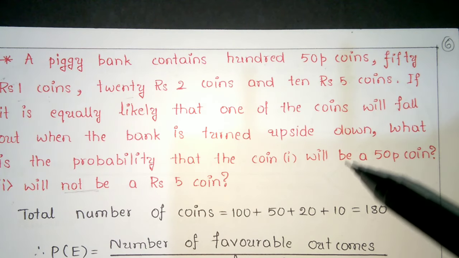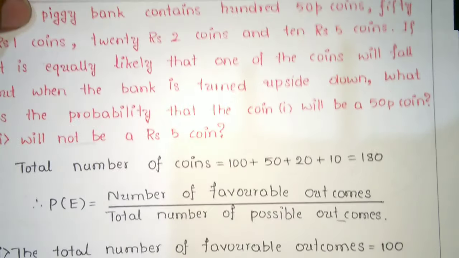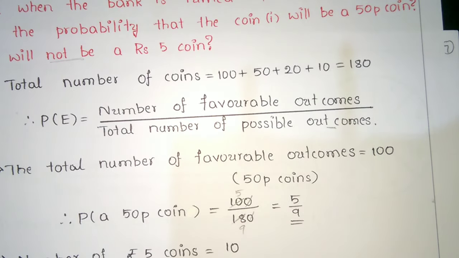So if it is equally likely that one of the coins will fall out when the bank is turned upside down, what is the probability that the coin will be a 50 paisa coin and will not be a rupees 5 coin? So total number of coins you have is 150 plus 20 plus 10, you get 180. The formula is the number of favorable outcomes divided by the total number of possible outcomes.